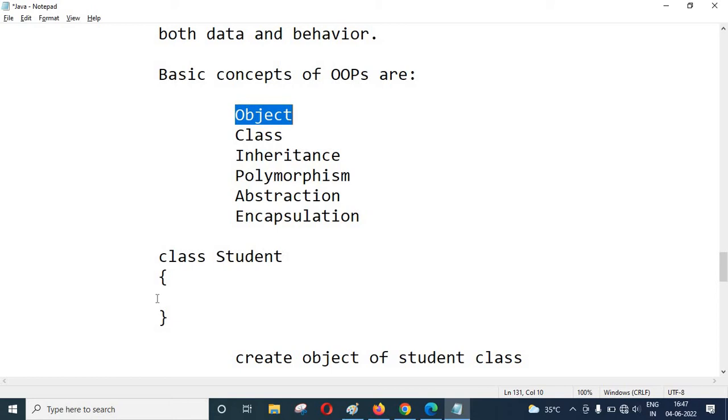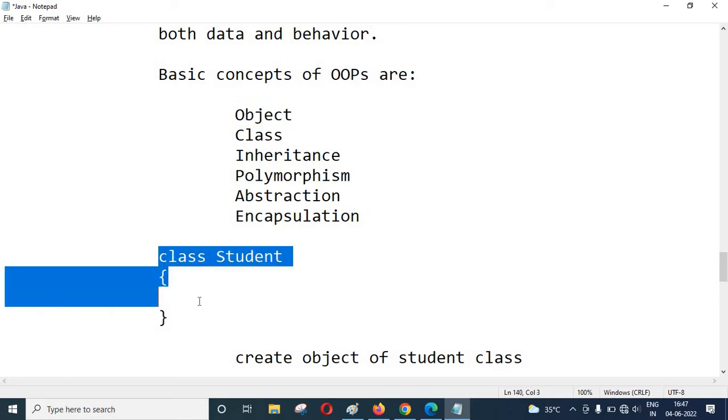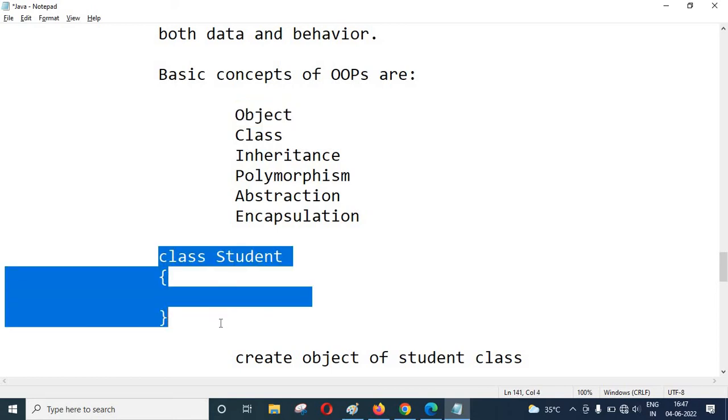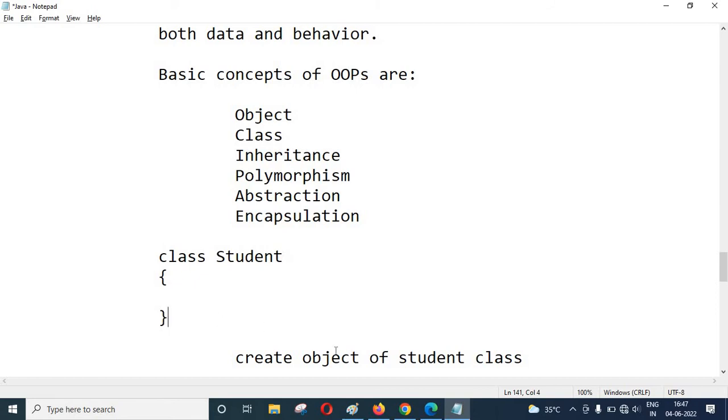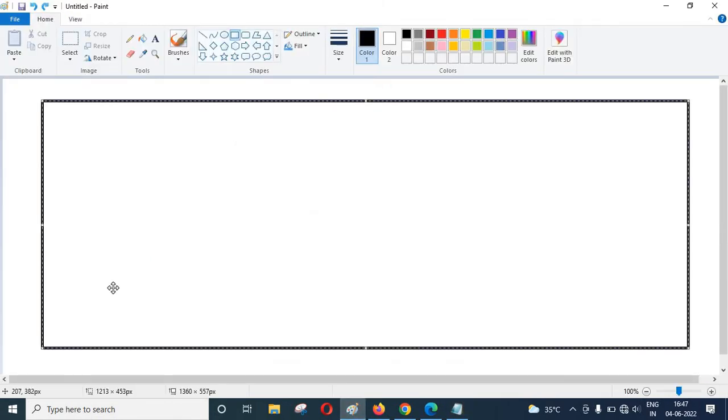What is an object here? An object is an instance of this boundary, the class. Because the object knows very well all the attributes and members of the class that have been defined in it. Let me take an example and make it clear with the help of this diagram. This is a class and these are the members of the class.